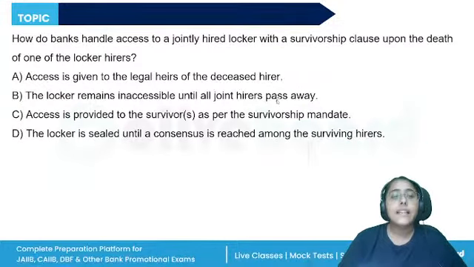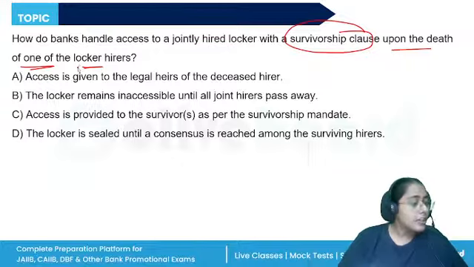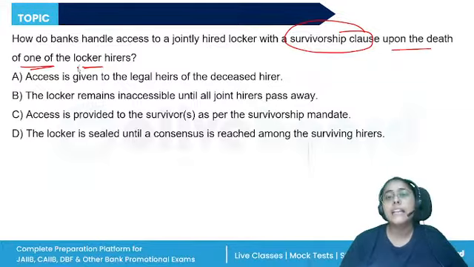How do the banks handle access to a jointly hired locker with a survivorship clause upon the death of one of the locker hirers? So, more than one person had opened a locker and they had given a survivorship clause. Access is given to the legal heirs of the deceased hirer.